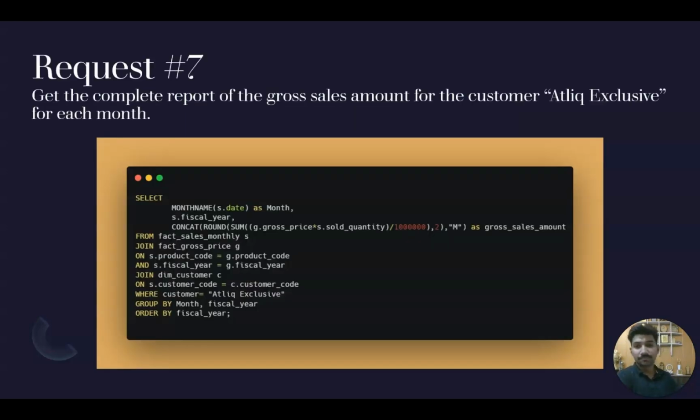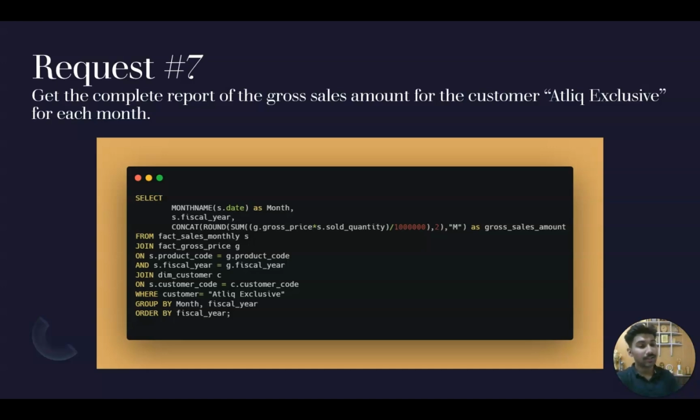Next request is request number 7. Get the complete report of the gross sales amount for customer Atliq Exclusive for each month. So Atliq Exclusive as a customer did some sales, and now we need to get a report of the sales for each month in the 2 years. In the 2 fiscal years, we need to get the gross sales amount for each month where the customer is Atliq Exclusive. So here is the query.